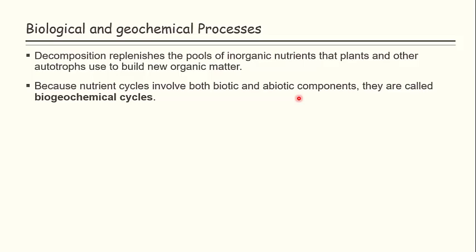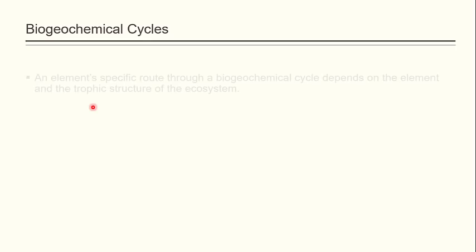Because of this association between the abiotic and biotic components, they are called biogeochemical cycles. Bio is for the living organism, and geochemical means the earth or other environmental factors are associated. That's why they are called biogeochemical cycles.